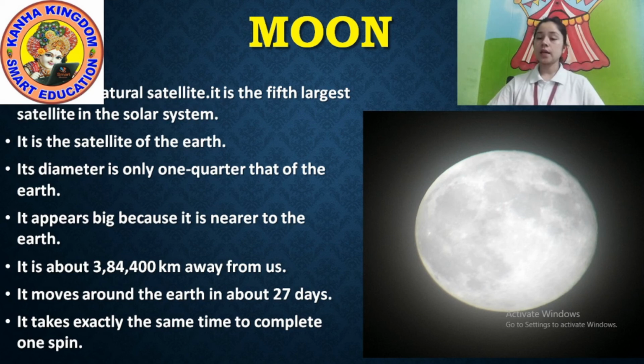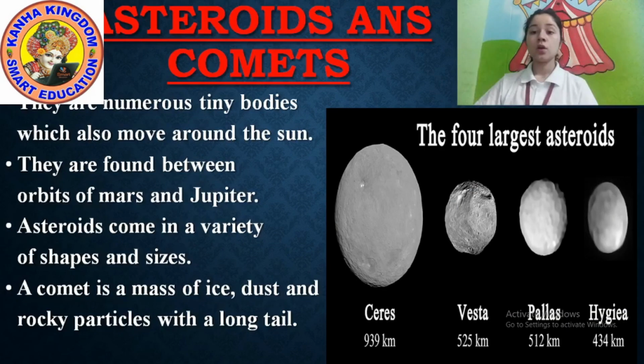So let's move towards another subtopic. Our next subtopic is asteroids and comets. I showed you the picture of the solar system just before. At that time we saw not only planets, we saw other things also in the solar system. These are all asteroids and comets. Okay, they are numerous tiny bodies which also move around the Sun. Look at the picture. This is an asteroid.